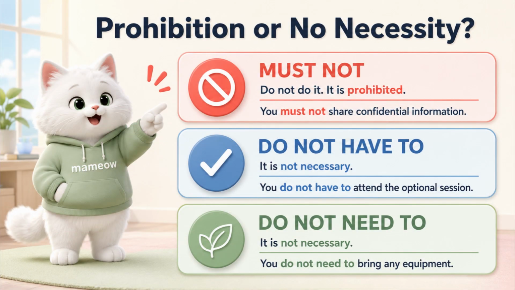Let's check this. It's prohibition or no necessity. Must not expresses prohibition. For example, you must not share confidential information means that sharing it is forbidden.